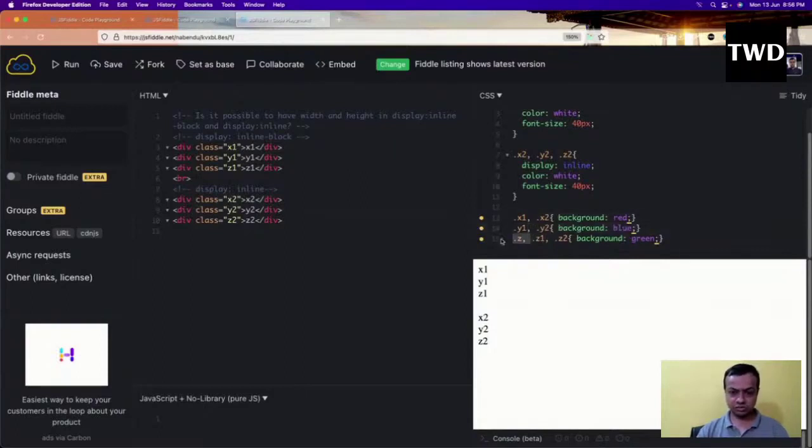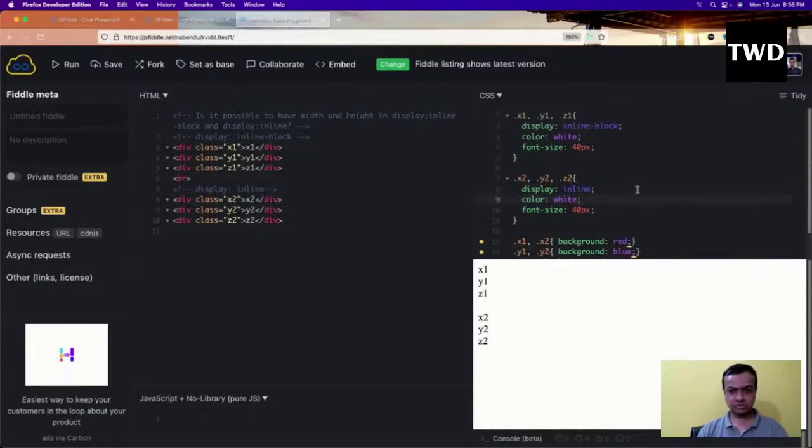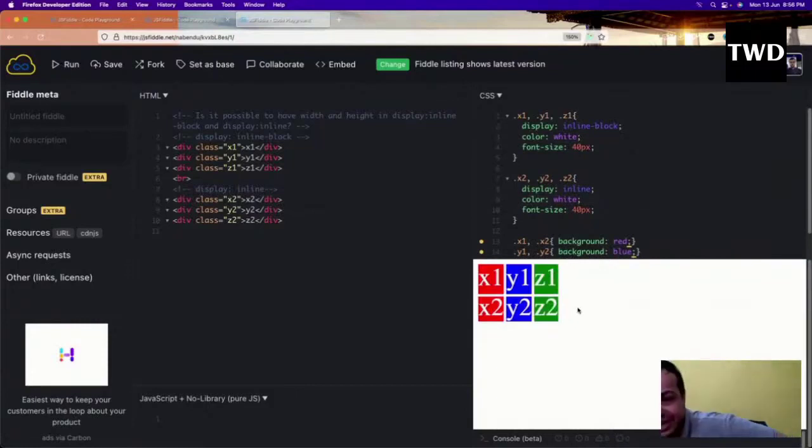Okay, run it, and we'll get it like this. So by default you'll see there are no differences there. But there is a difference in display inline block. What happens in display inline block is that it can have a width and height. So this is actually two answers. It can have a width and height. How it can have, let us try it.